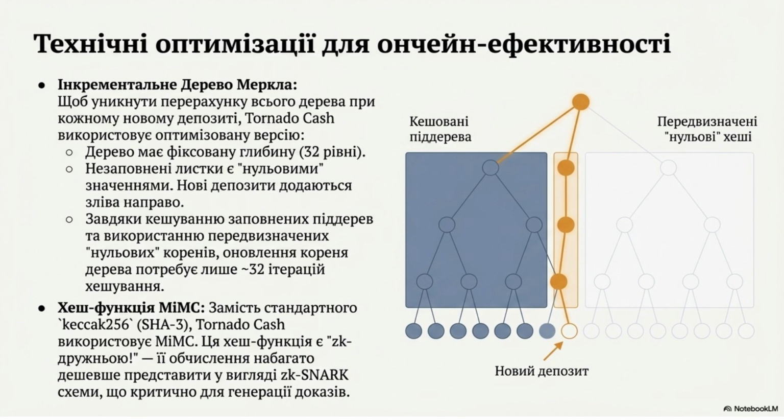Technical optimizations ensure on-chain efficiency. Tornado Cash uses an incremental Merkle tree with a fixed depth of 32 levels to avoid recalculating the entire tree with every deposit. Additionally, it uses the MiMC hash function, which is ZK-friendly, making the proof generation significantly cheaper and faster than standard cryptographic hashes.